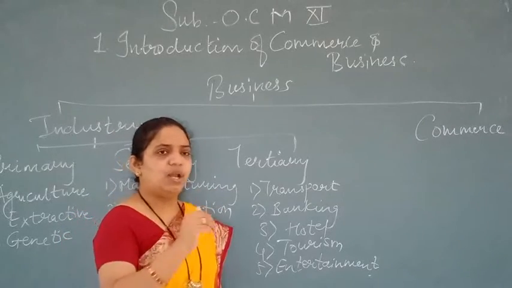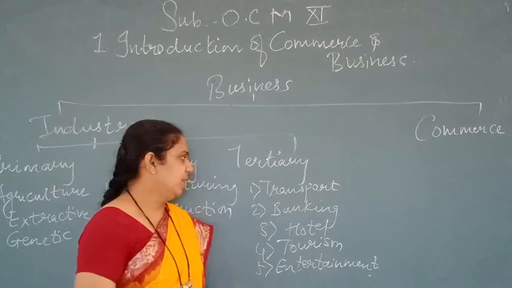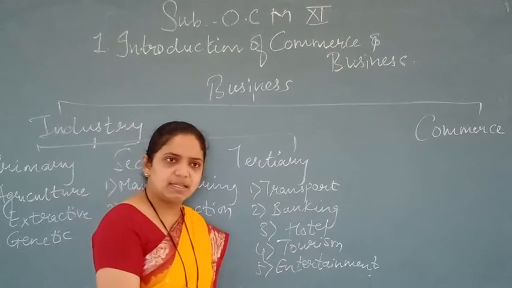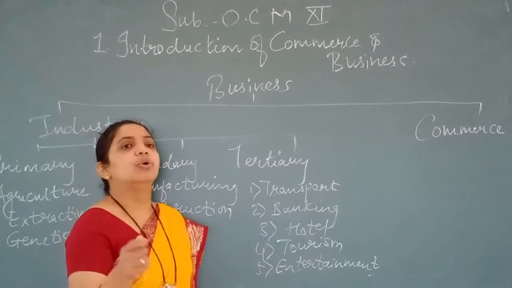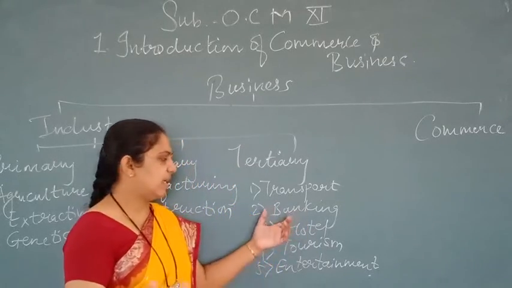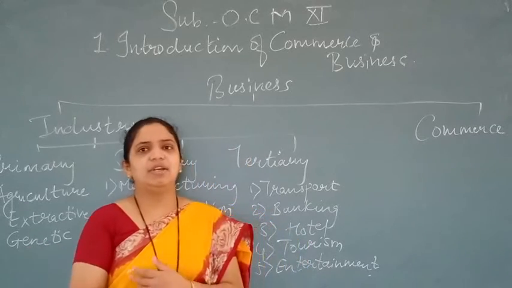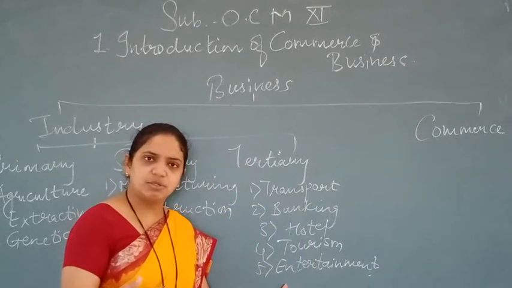When you want to go, you need transportation to go from one place to another. Then there you are going to live in the hotel. You are going to use various types of cards like credit cards, debit cards, so banking is there. Then tourism, you are going to have enjoyment, entertainment.